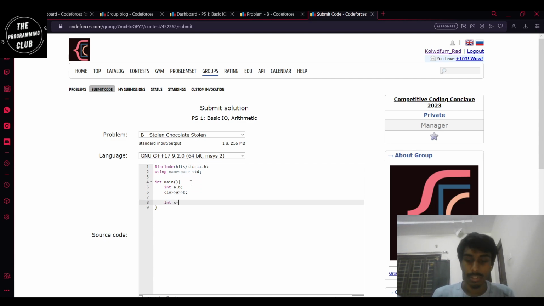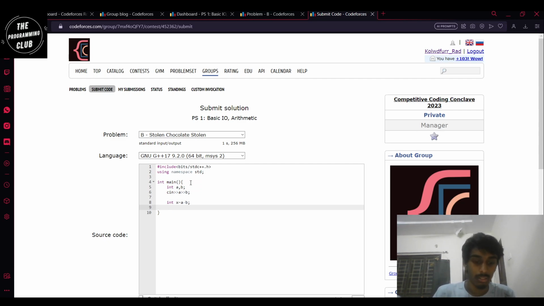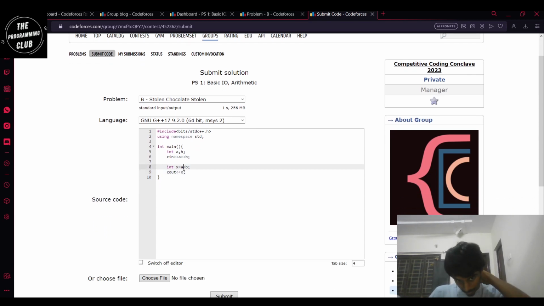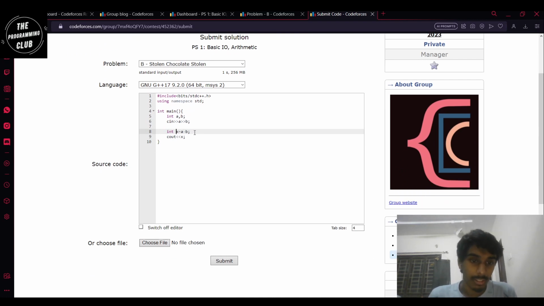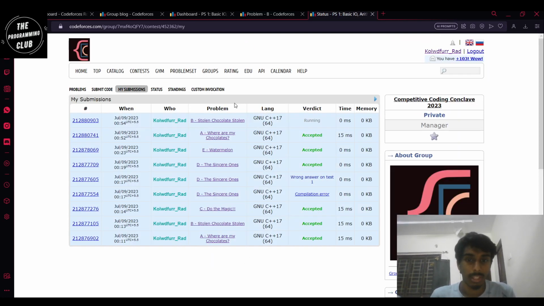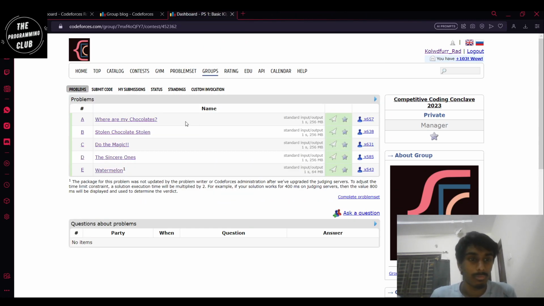Now int x equal to a minus b, and then cout x. So that should be it. We can actually just do cout a minus b, so we don't need to create a new variable x, but it's fine. Accepted. Let's move on to the next problem.